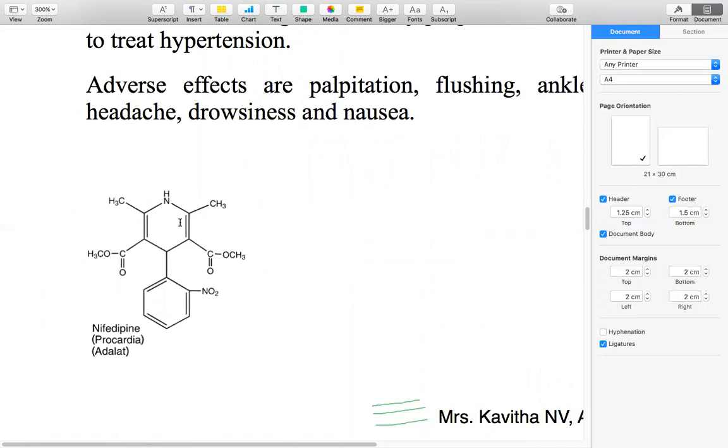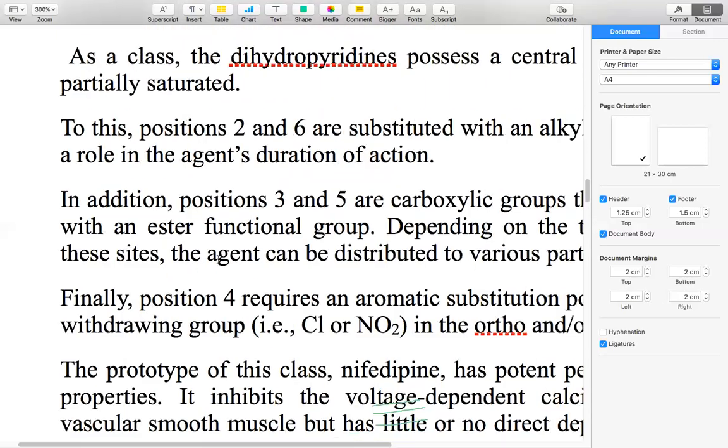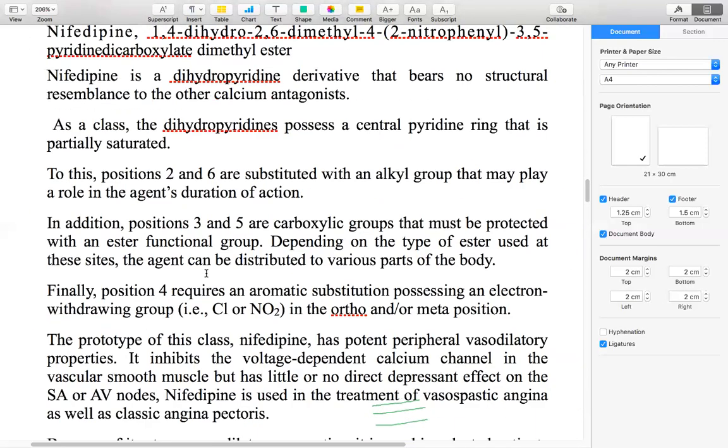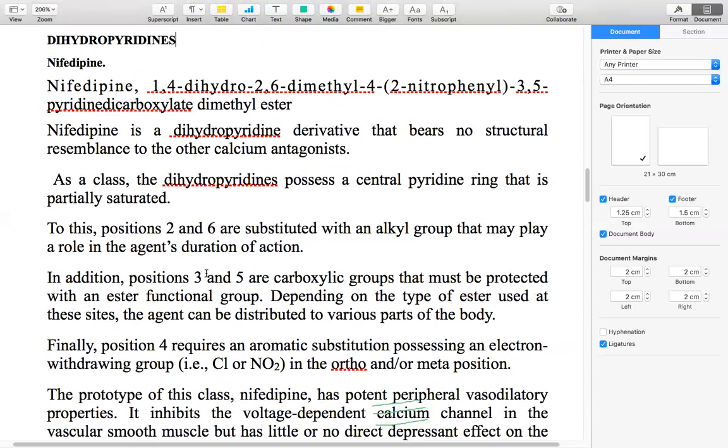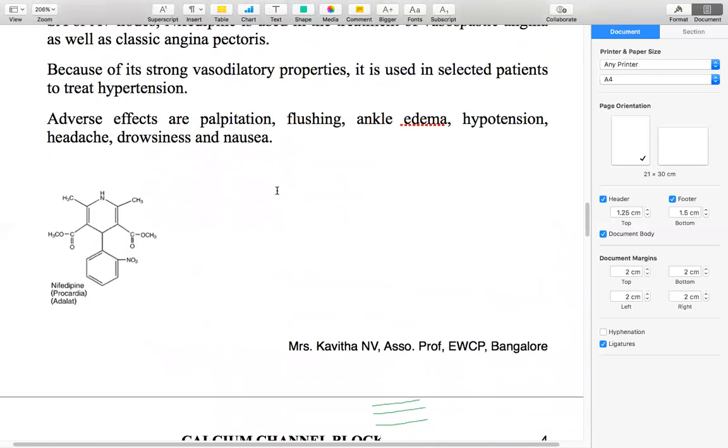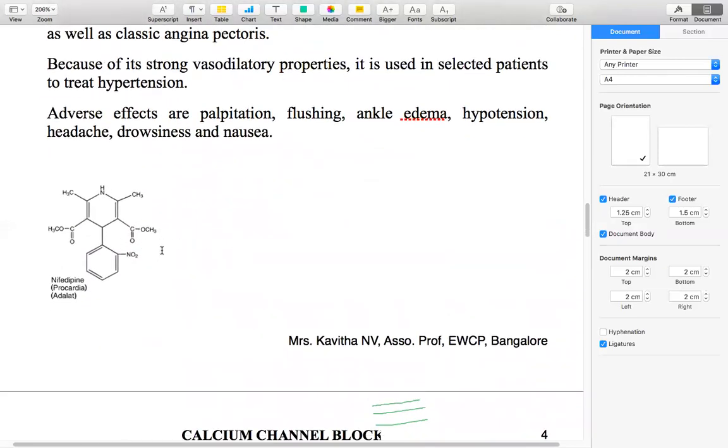All the dihydropyridines will be called 1,4-dihydropyridines. At the 1 and 4 places it is partially saturated. Now, coming to the other important points you should remember, which are common for all the dihydropyridines. Not only nifedipine, but all the dihydropyridines. So what are they? Very important. In that way you can easily remember the structures.